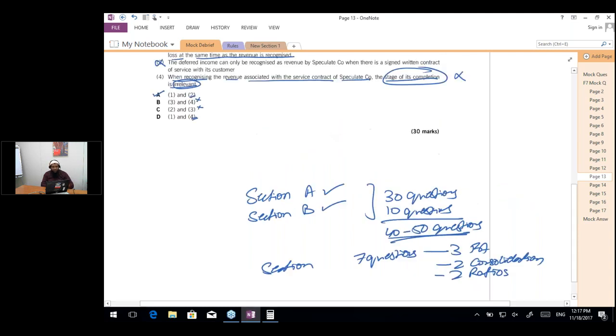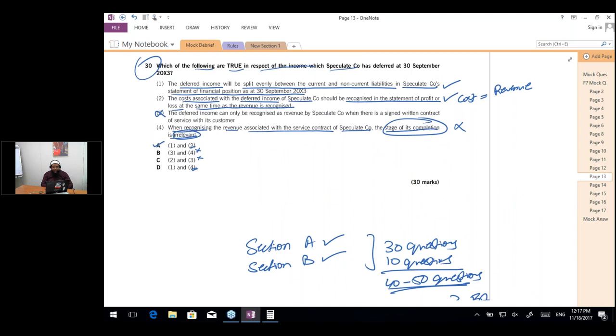Simran wants me to explain adjustment point number 3. Point 3 says that the deferred income can only be recognized as revenue by Speculate when there is a signed and written contract of the service with its customers. So this is not a rule that you are required to sign a separate contract for the servicing. It is included within the same contract. It is enough. Oral is also allowed, yes. So the written agreement is not necessary.